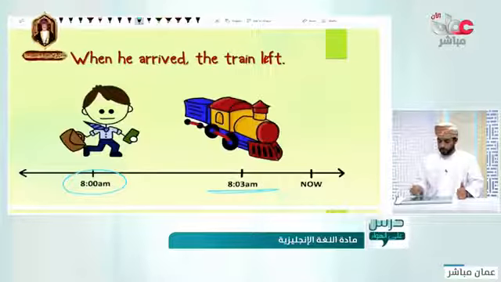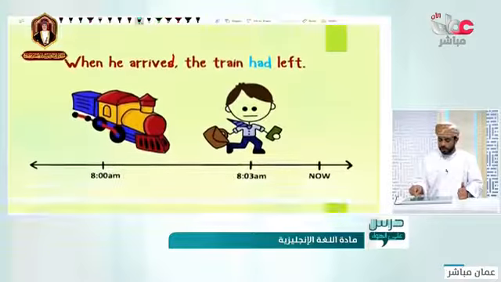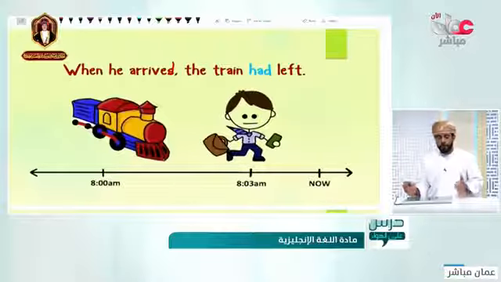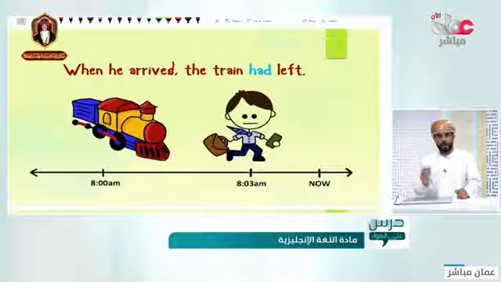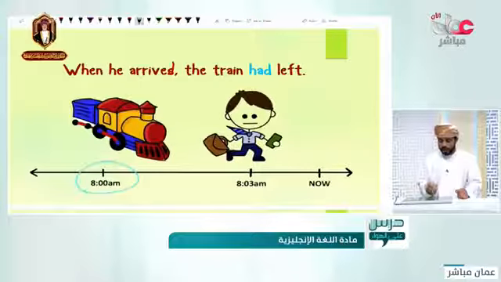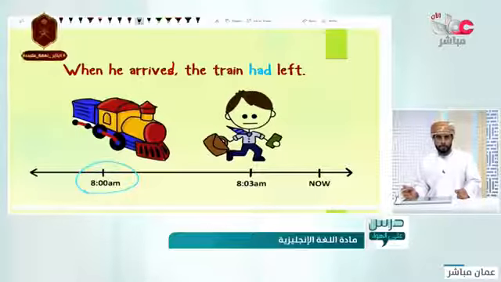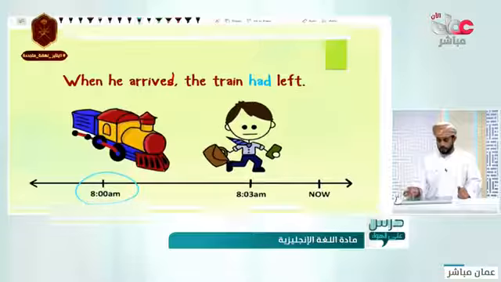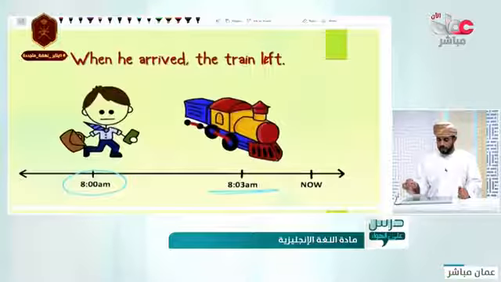Nice. While when we have a look at this sentence, it says, when he arrived, the train had left. It means that the train left before he arrived. Another thing to look at: when he arrived, the train left.